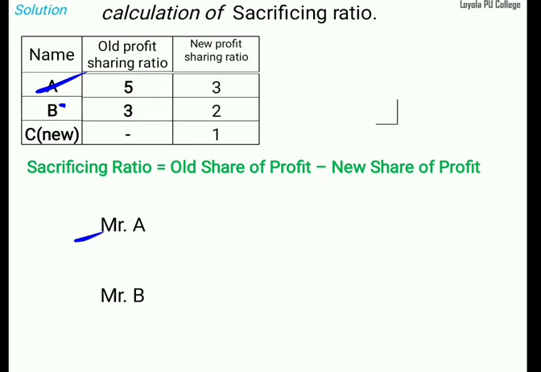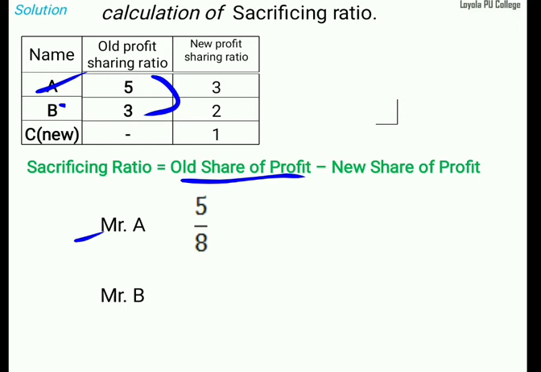First we find out Mr. A's sacrifice ratio. What's the old profit sharing ratio? It is 5 divided by 8. What about 8? 5 plus 3. Out of 8 rupees, Mr. A will take 5 rupees. That's why 5 divided by 8.